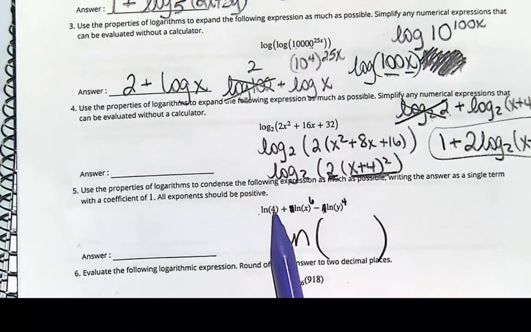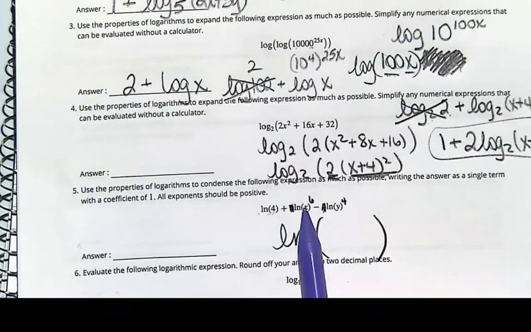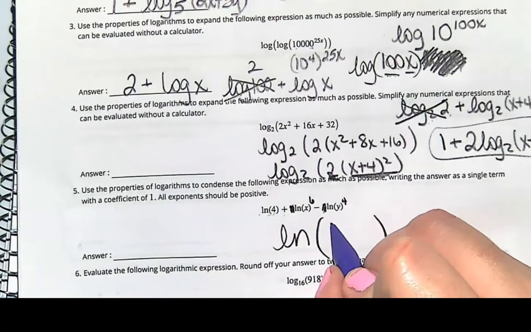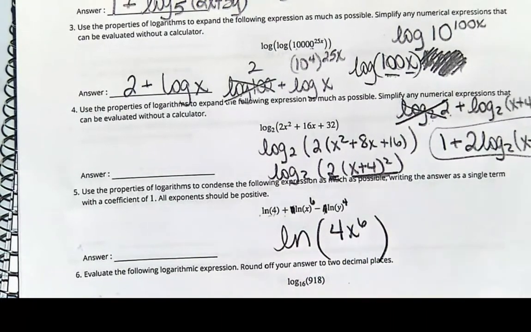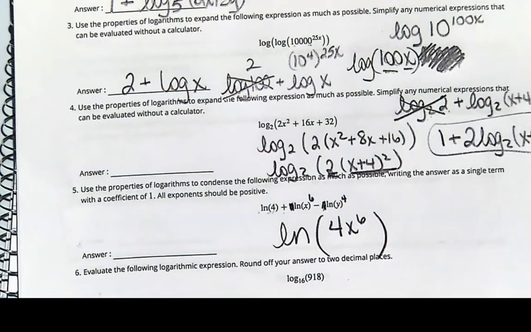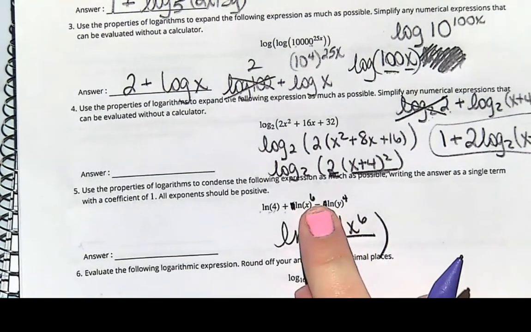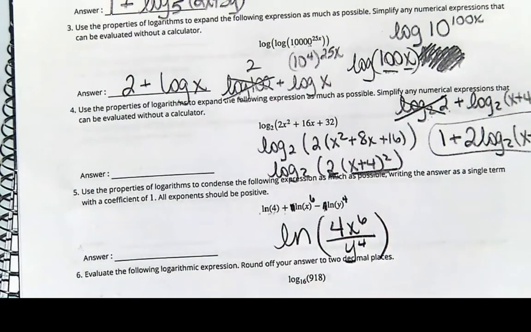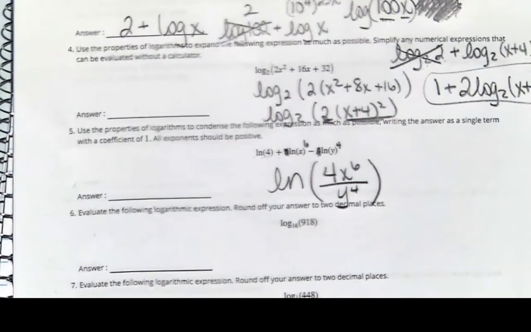And now, how is this joined? It's joined by addition. So on the inside, if it's addition on the outside, it's multiplication on the inside. So I have a 4x to the 6th on the inside. How is this joined? It's joined by division. It's subtraction on the outside, so it's division on the inside. So he's a y to the 4th. And now you have squished it, or you've condensed it as much as possible. Okay, you can't go any further. All right, so we're going to stop there.